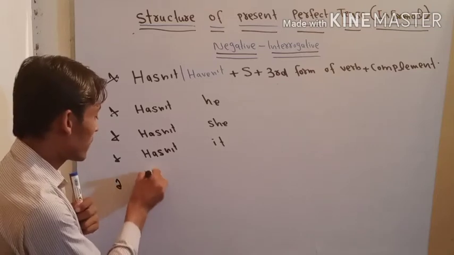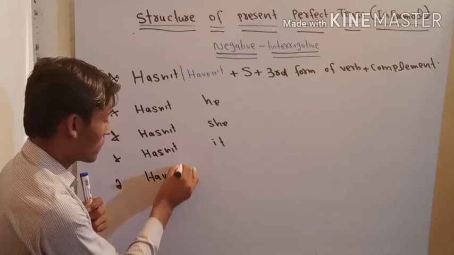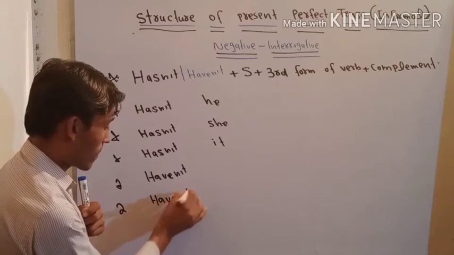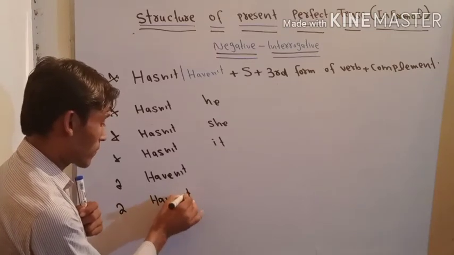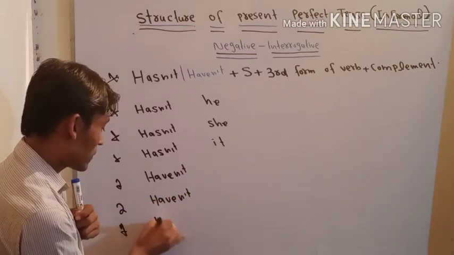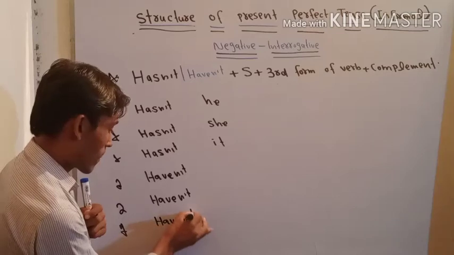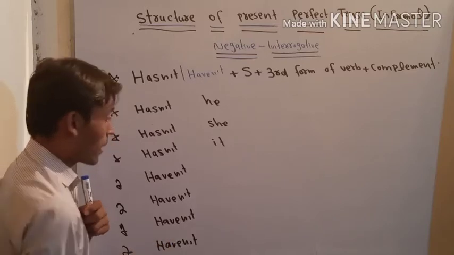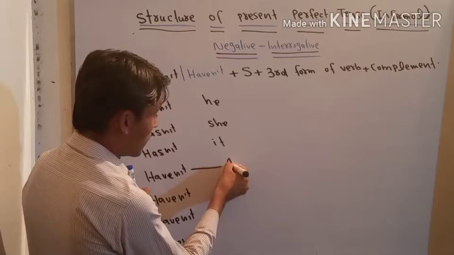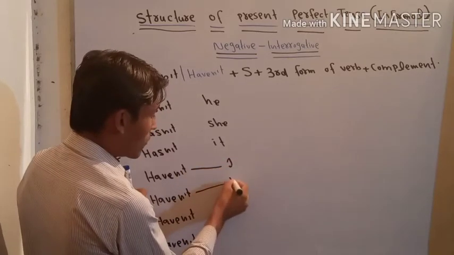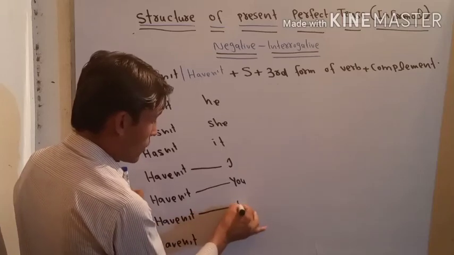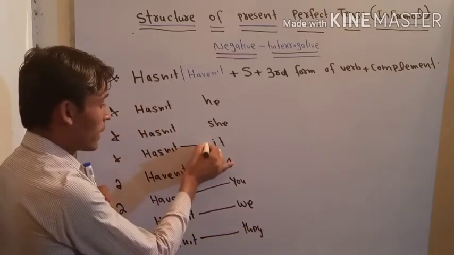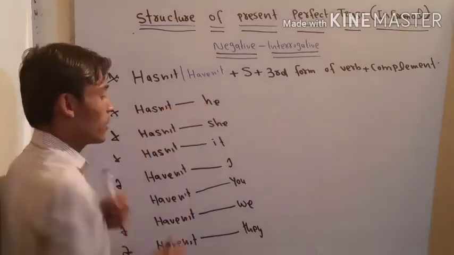That is called haven't. Haven't is followed by I, you, we, and they, while hasn't is followed by it, she, and he.